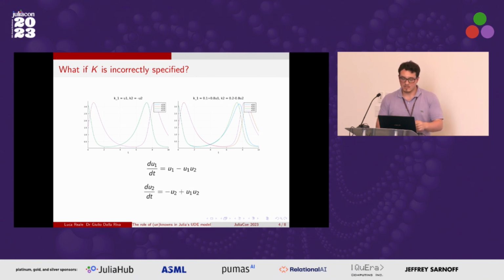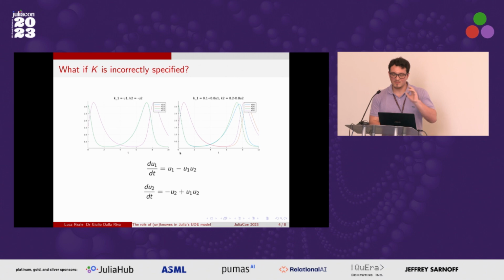So let's look at this example right here. For anyone wondering, the question was: if we give the neural network a wrong specification, would it learn the wrong specification? The answer to that is ideally no. Here we have a correct specification, and we want our neural network to find this term right here. So if we give this specification that is incorrect, ideally what we want the network to find is this term here, then we want it to subtract 0.1, and we want it to add 0.2 U1, right? So we want it to make that correction.